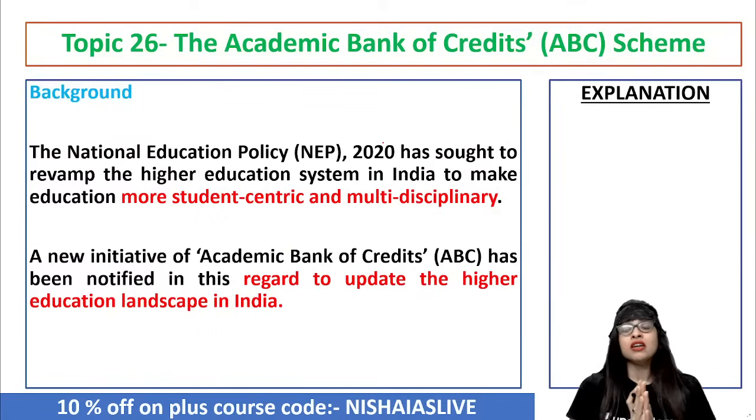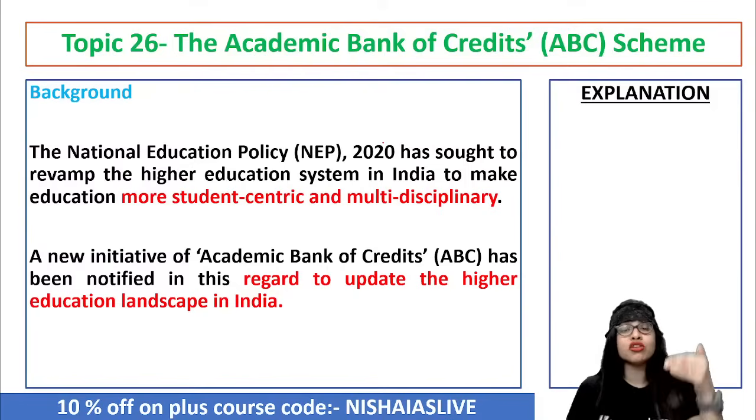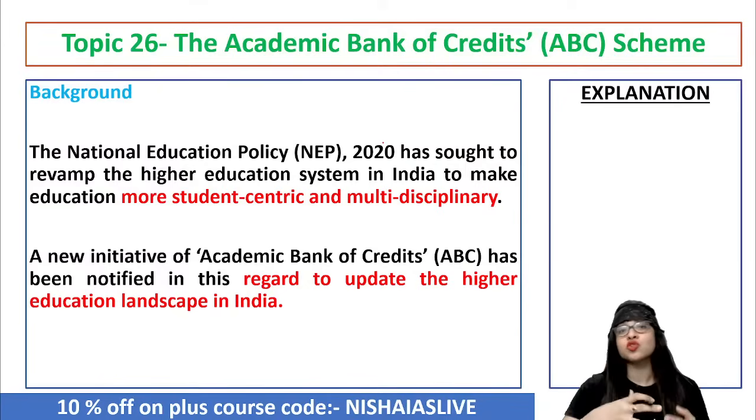If you see, we all know the NEP, that is National Education Policy of 2020. Now when that was brought in, it was very clear that with this National Education Policy, they want to revamp, let's say reform, the so-called higher education system in our country, India. Why? Because they wanted to make education more student-centric and multidisciplinary. We all know that. To reduce the burden, to make it more student-friendly, student-centric, and also multidisciplinary. Then the whole concept or idea of education totally changes. So this is something which we also need to understand here. Clear?